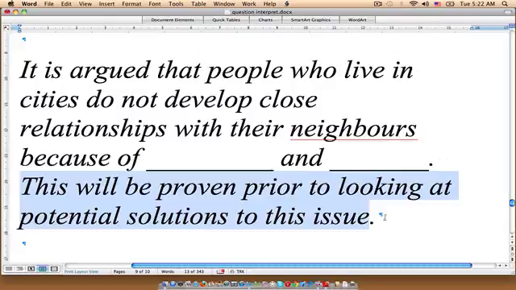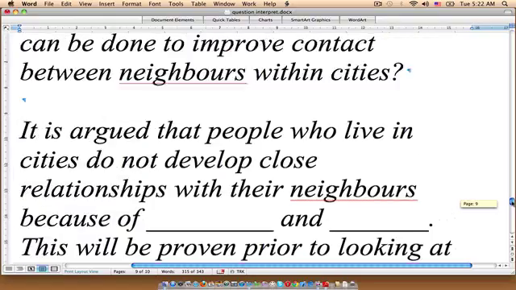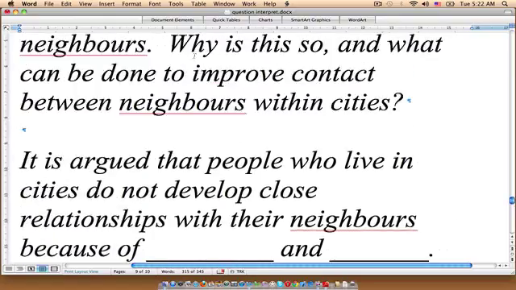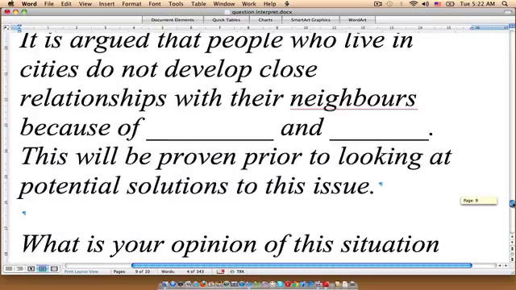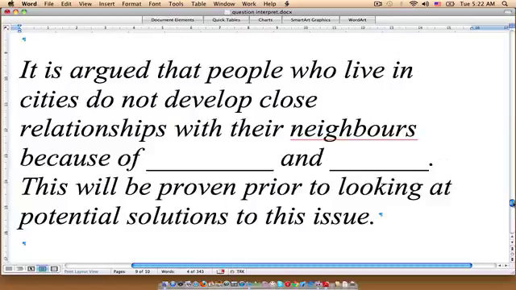Anyway, I don't want to overcomplicate this. I hope I haven't confused you further, but all I'm saying here is that in instances like this where it's clear that this question and this question are going to require more than a single sentence answer, you're going to have to set up your essay like this. So basically you're going to provide a supporting paragraph for each part of the question.